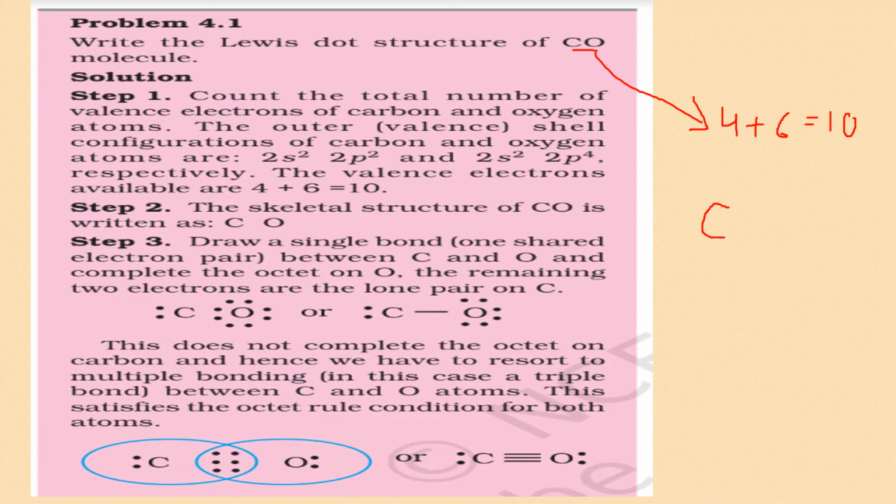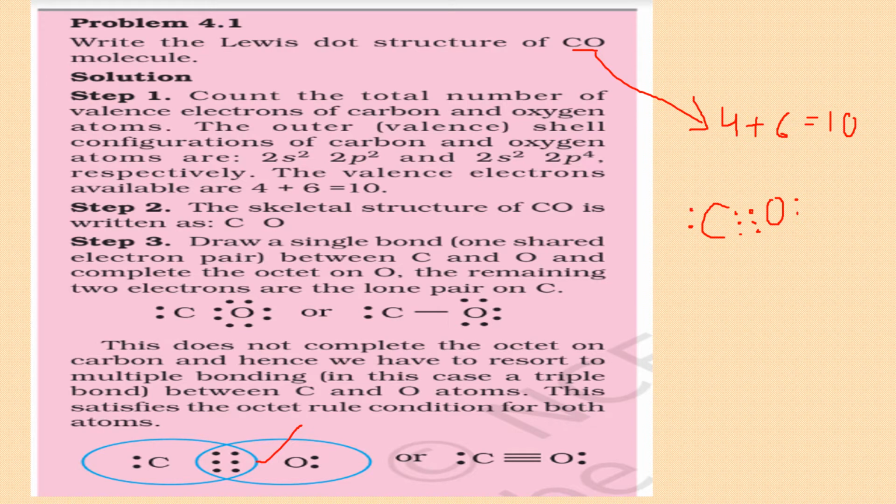So I have carbon, I have oxygen. I'll start with a single bond. Then you will see it's not completing the octet of each one. Then try with a double bond. It's not going to help you because it's not giving stability. Then you reach the triple bond. 1, 2, 3, 4, 5, 6 electrons between them, and each bond has 2 electrons, so it is a triple bond. I have used 6 electrons. 7, 8, 9, 10. So the octet is complete for each one of them. So this is the Lewis dot structure of carbon monoxide.